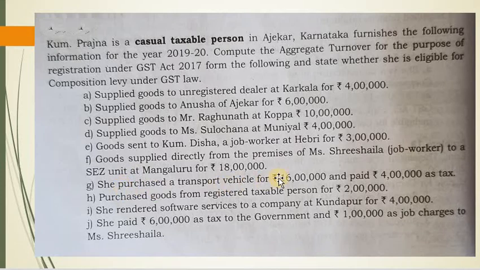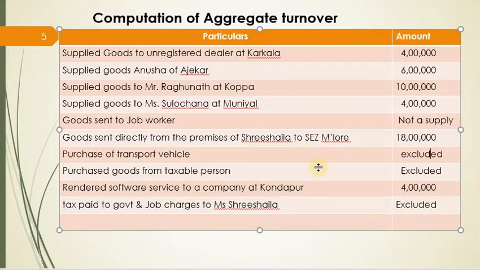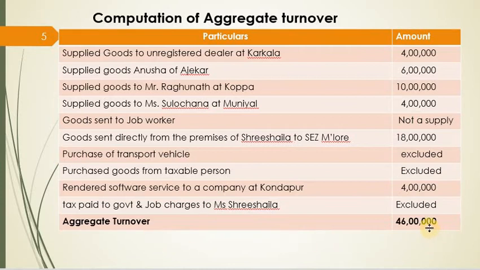Then she purchased transport vehicle, it should not be included in aggregate turnover, should be excluded. Then purchased goods also should be excluded. Then she rendered a software service to a company at Kundapur, should be included. Let's include that. So purchase of transport vehicle, it is excluded. Purchase of goods from taxable person also, it is a purchase, it's not a supply, that's why it is excluded. Then rendered software service to a company at Kundapur, it's a valid supply. Then tax paid to government and job charges to Ms. Sri Shaila should be excluded. So that's all. Let's total now. Let's see what is the total turnover. Therefore aggregate turnover is 46 lakh.